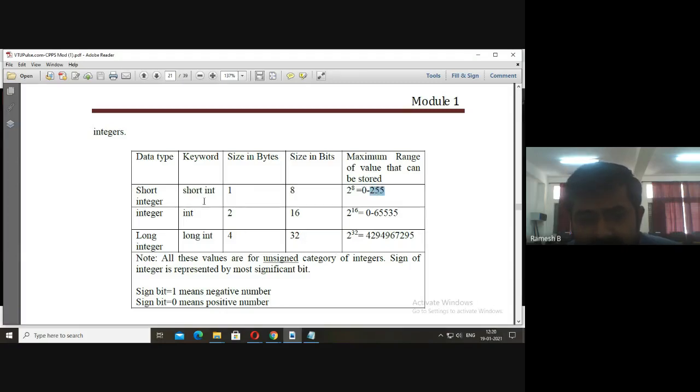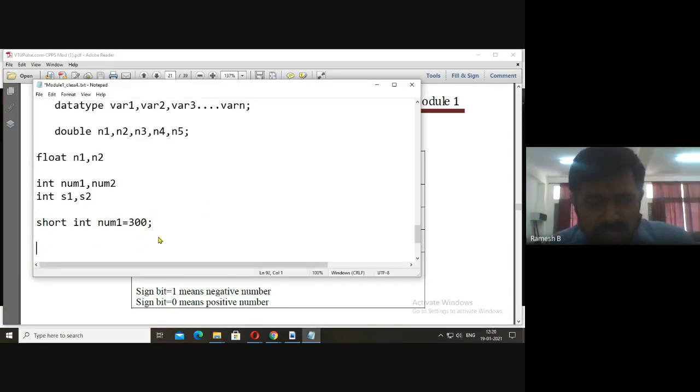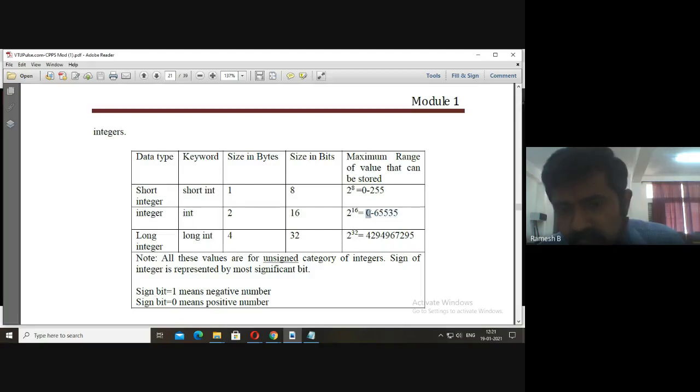Similarly, if I declare it as integer, I'll take one more example. Int num is equal to 78,000, some big number I am giving. Now tell me whether it is correct or wrong. It's wrong, it will give you an error. The number it supports is from 0 to 65535. Only in this range it will support. Similarly, if it is long int, it will support from 0 to a much bigger number. Let me try that in the editor.